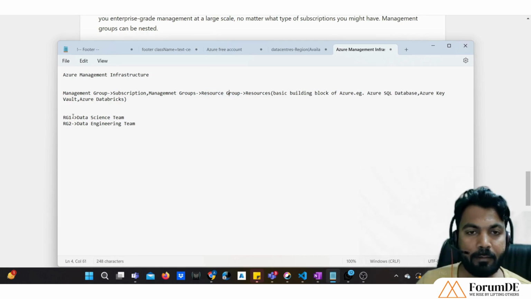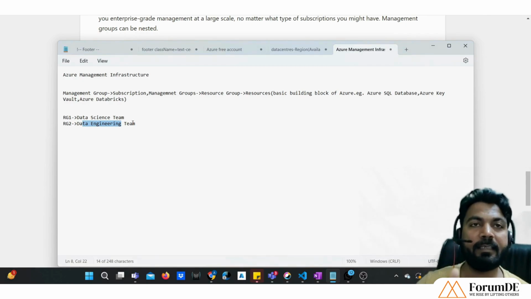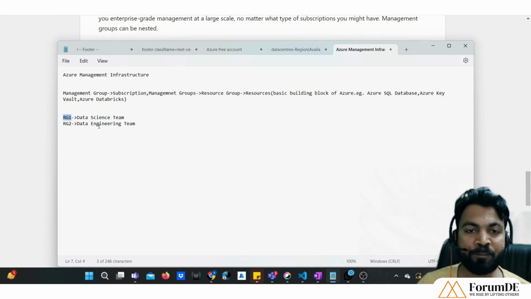Now both are logically separated from each other. Data engineers don't have access to the data science team's resource group, and data scientists don't have access to the data engineering resource group. Okay, both are logically separated from each other. So how can we control that? We will be giving access to the particular users who are part of the data science team to RG1, not RG2, and we'll be giving access to data engineers over RG2 and not RG1. Okay, so in this way this access can be controlled.